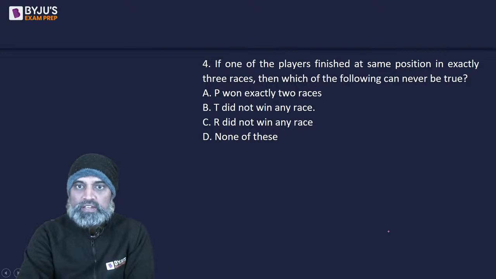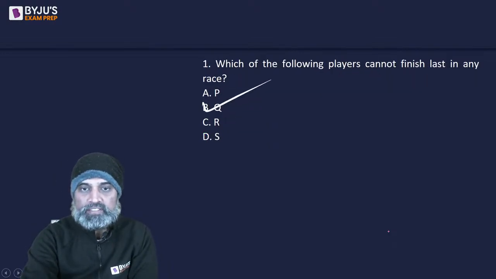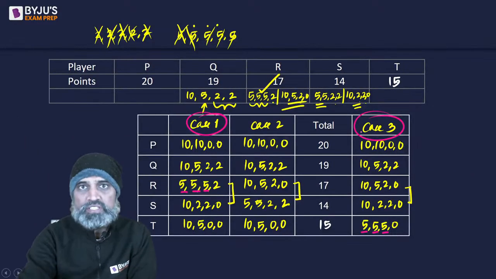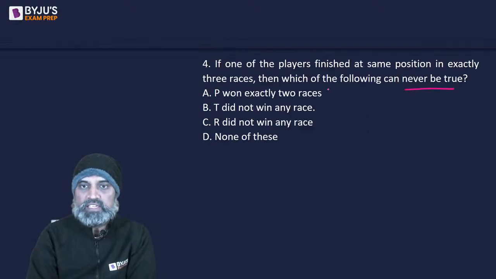So what do they want us to do with this? Then which of the following can never be true? P won exactly 2 races. P won exactly 2 races. This is true. The question says never be true, so I'm saying this is true. T did not win any race.